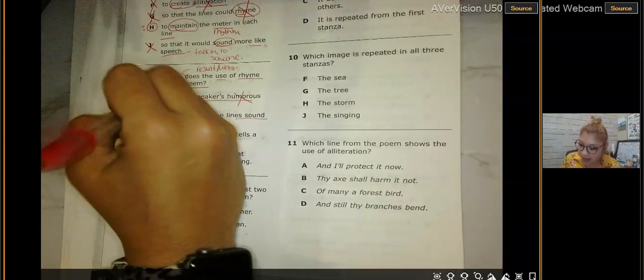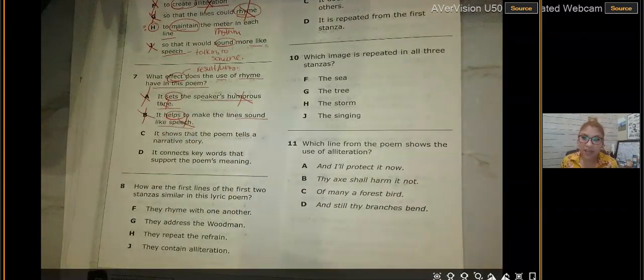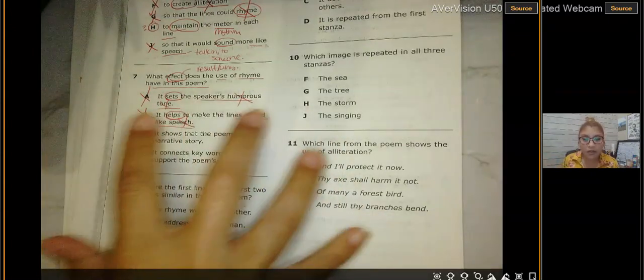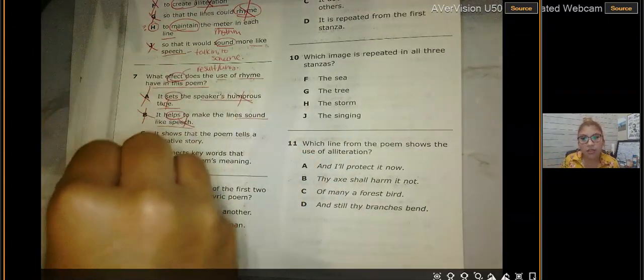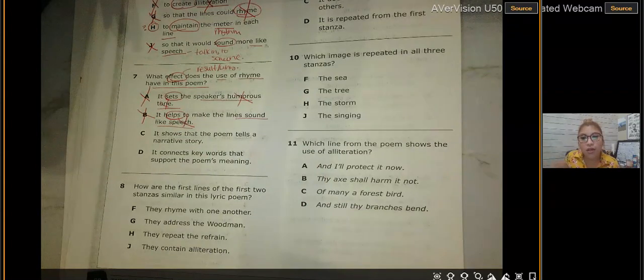Kind of like when the president comes up and makes a speech trying to tell the people what he's trying to do and the reason why. This speaker wasn't telling you what to do. He was trying more to convince you, to persuade the person cutting the tree not to cut it.